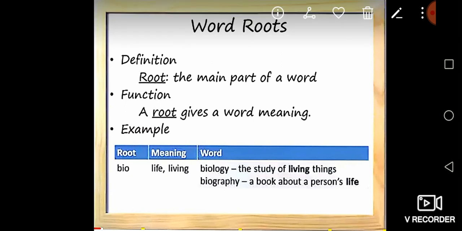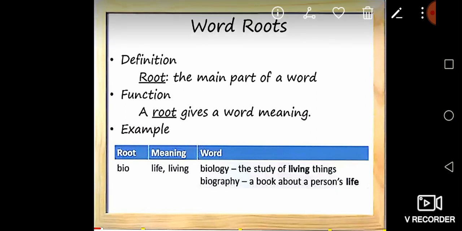Listen carefully. First we learn the definition of root. Root means the main part of a word. It is called a root. Clear? Root means the main part of a word. Listen carefully. The function of a root is that a root gives a word meaning. Clear? A root gives a word meaning. For example, you take an example.